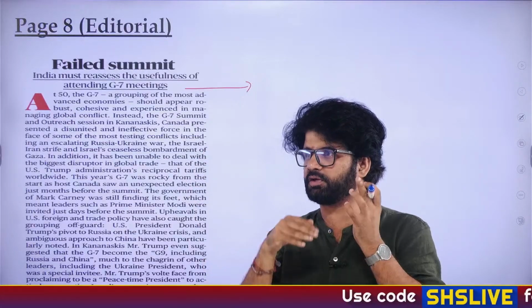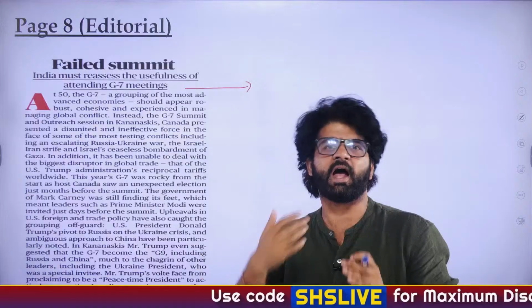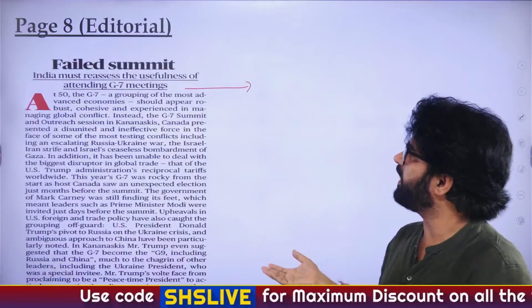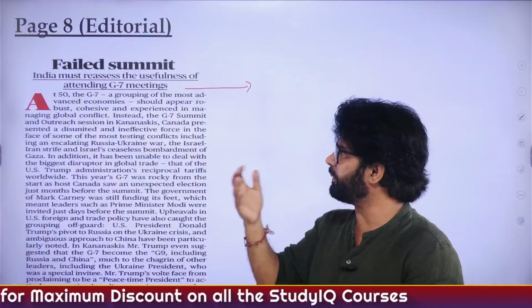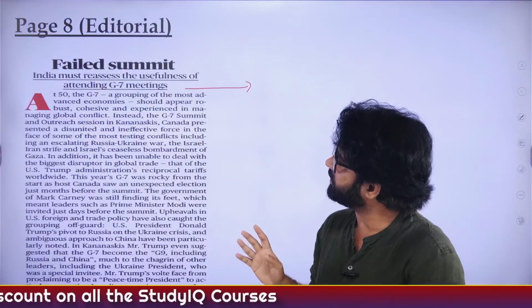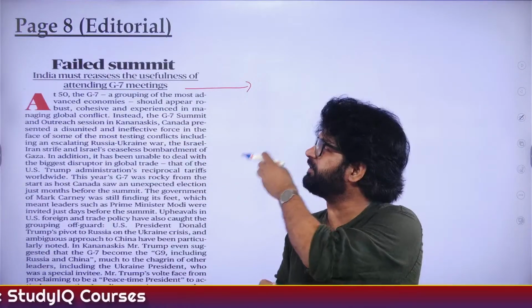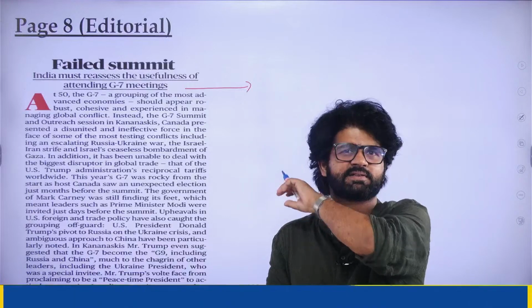It's not like everything which they discuss has to be implemented. Informal grouping of advanced economies. Okay, sir, G7, 1975 onwards, they are meeting. This is the 50th year, but they are saying that it's a complete failure. This author is saying that it's a complete failure.